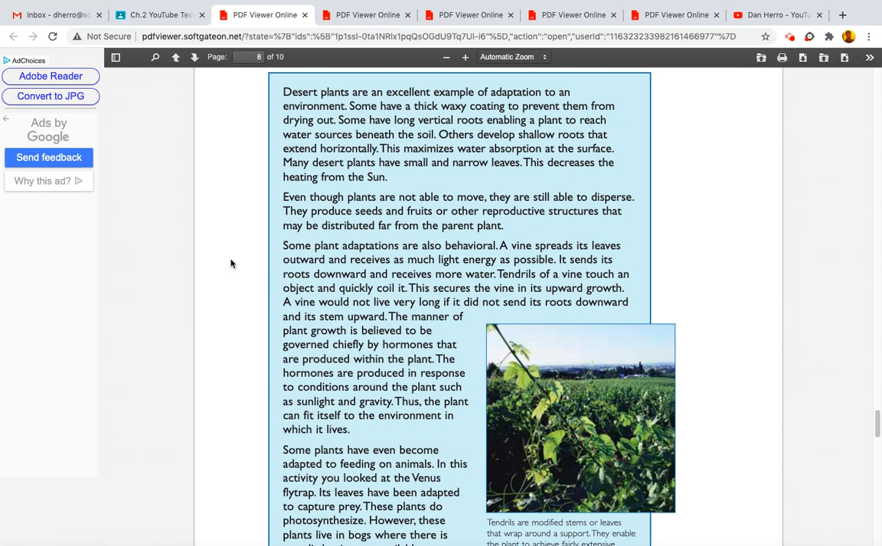Tendrils of a vine touch an object and quickly coil it. This secures the vine in its upward growth. A vine would not live very long if it did not send its roots downward and its stem upward. The manner of plant growth is believed to be governed chiefly by hormones that are produced within the plant. The hormones are produced in response to conditions around the plant, such as sunlight and gravity. Thus, the plant can fit itself to the environment in which it lives.